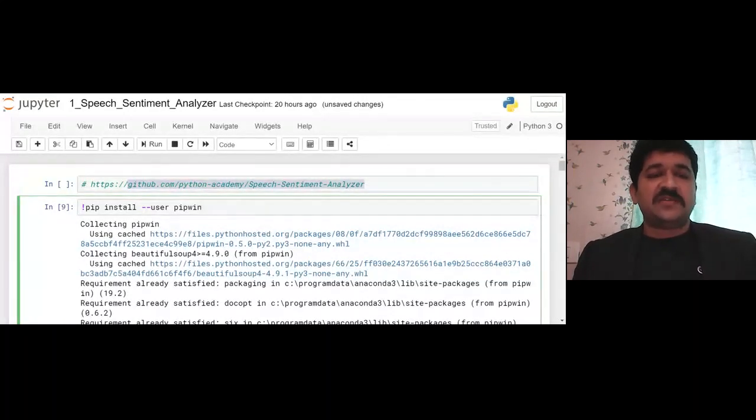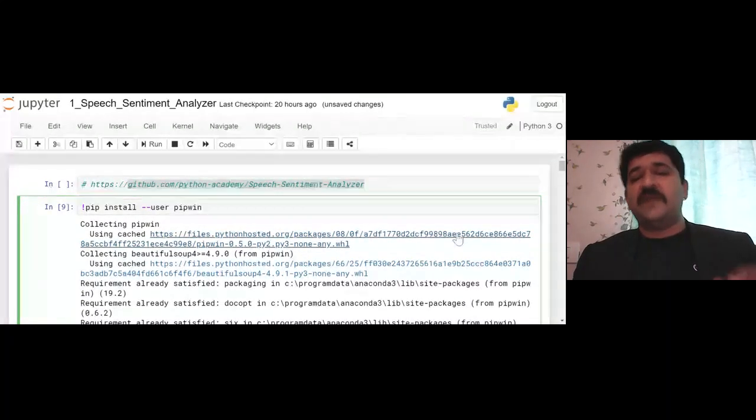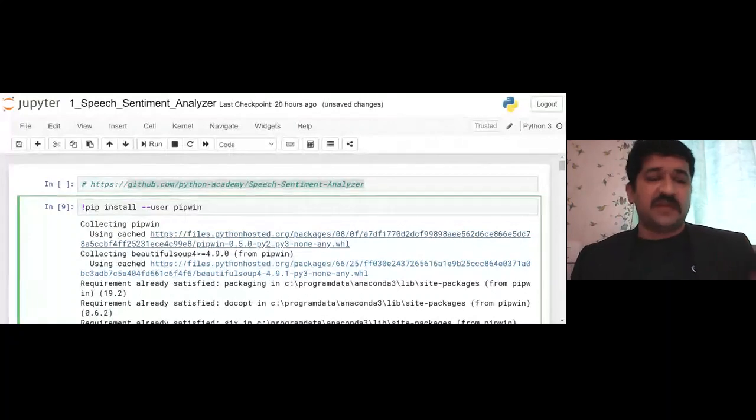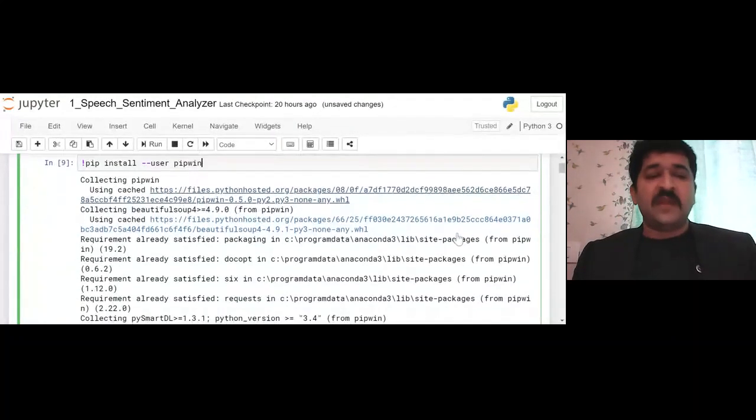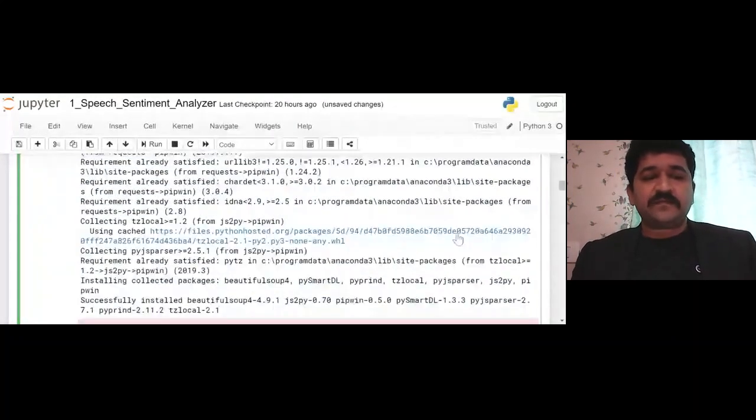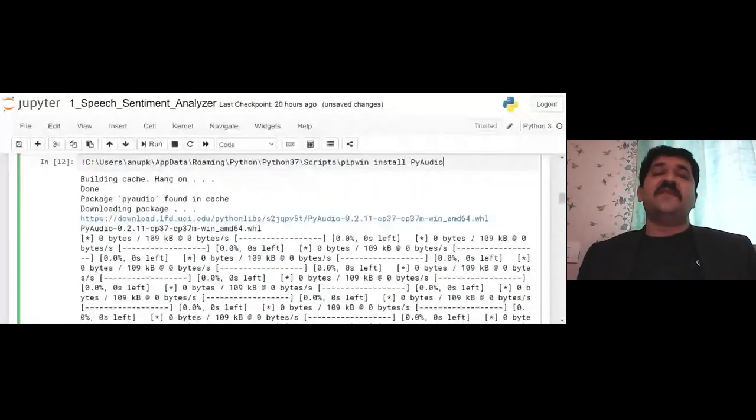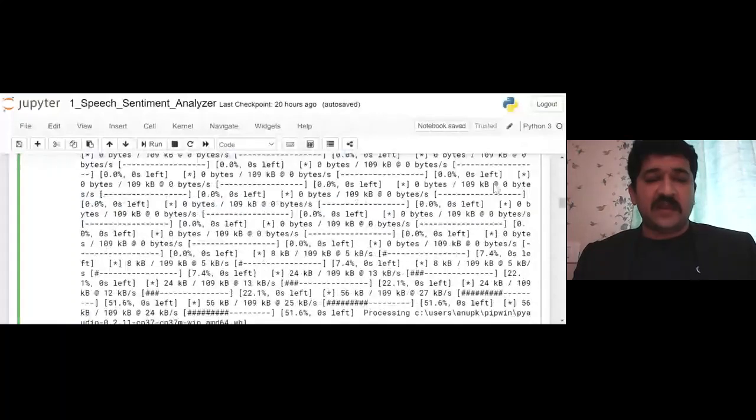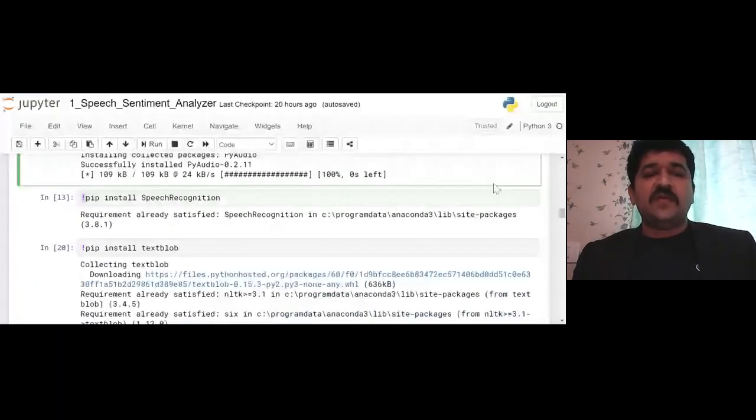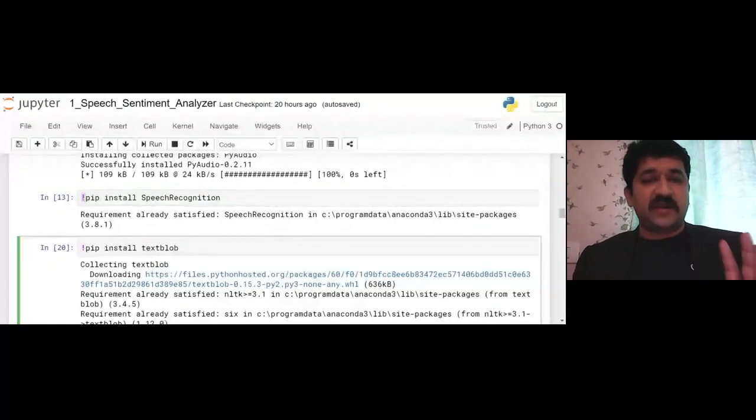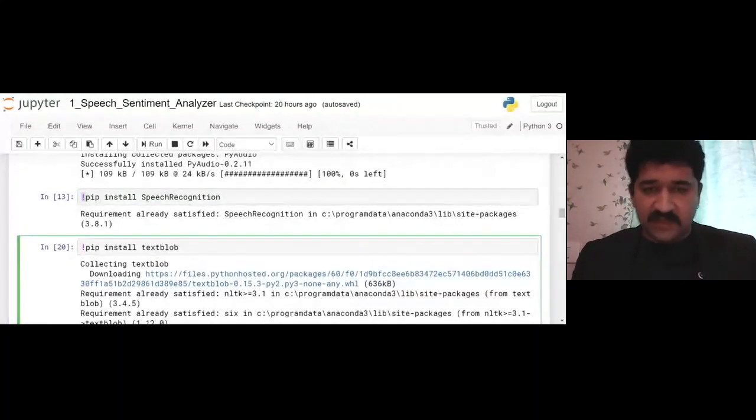I have installed pipwin. Pipwin is required because I work on Windows. If you are on some other version, it will be something different. Once that is done, you have to install another thing called PyAudio. That is the library which will connect your mic. And then you have to go with speech recognition. That is the third library. And the fourth one is TextBlob. So these are the four libraries which are very important to work with this project.